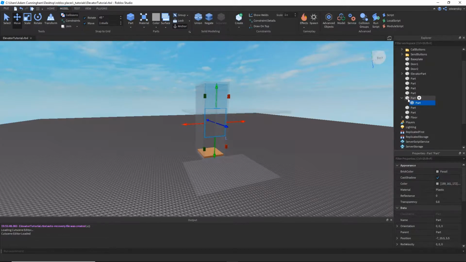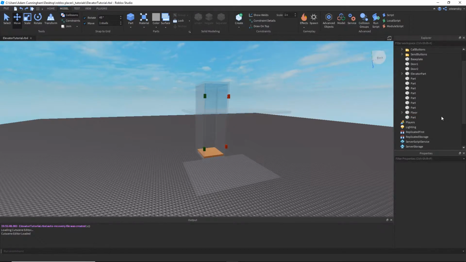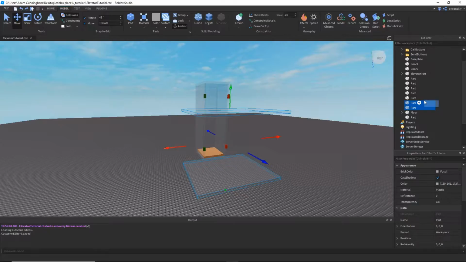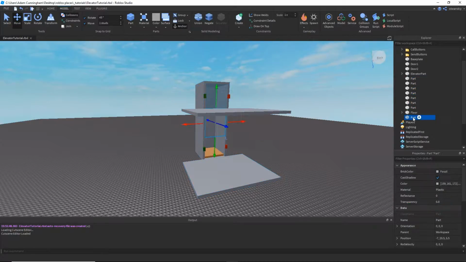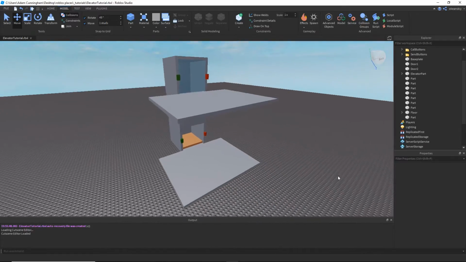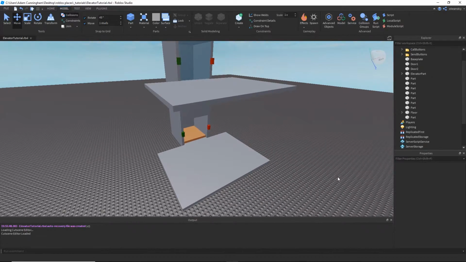I'm going to go ahead and take these parts and make them not transparent again. And now we're going to be working on the script.